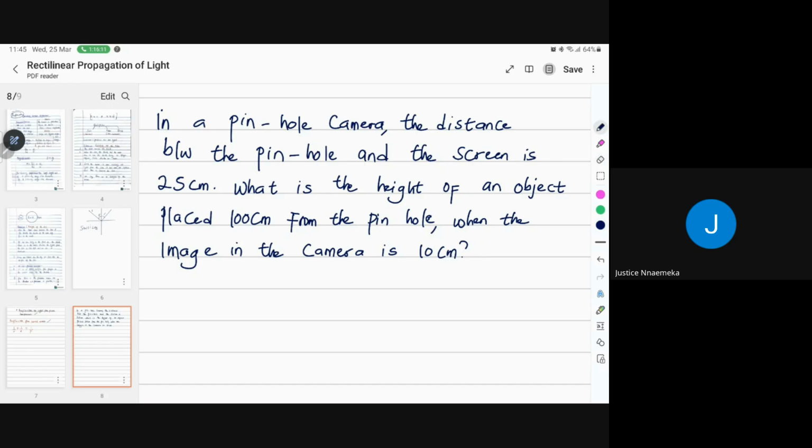Then the question goes ahead to say, I want you guys to solve this question. Try it.